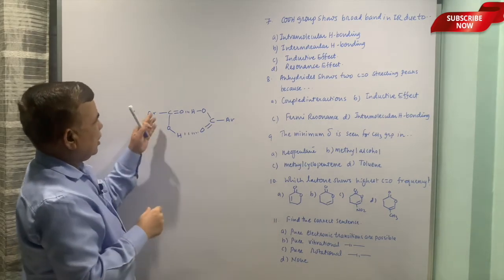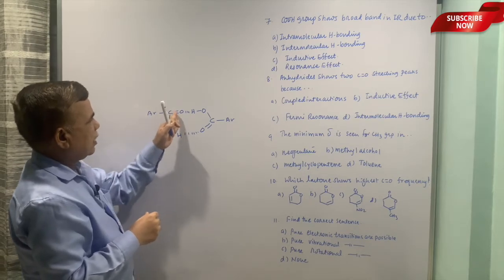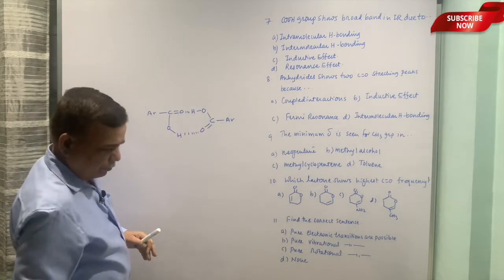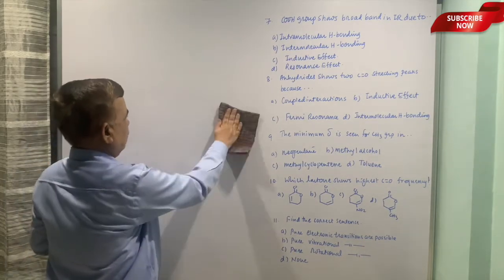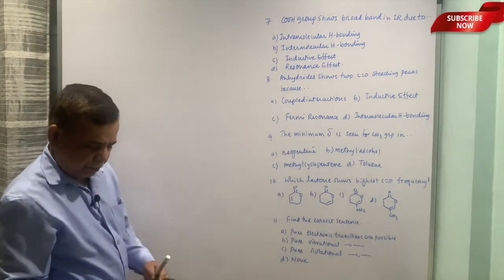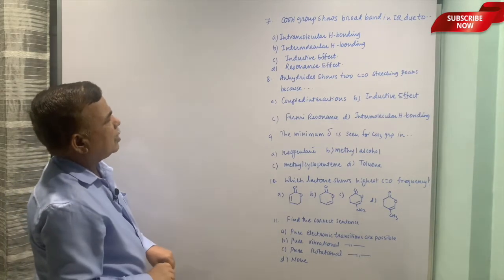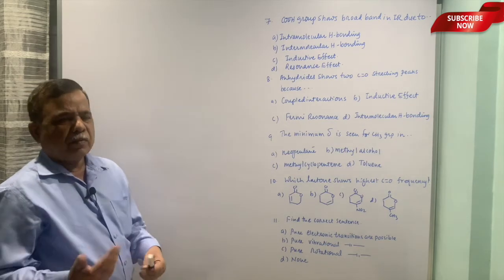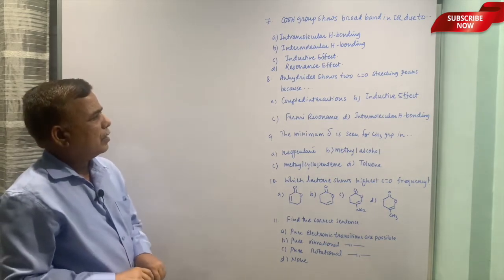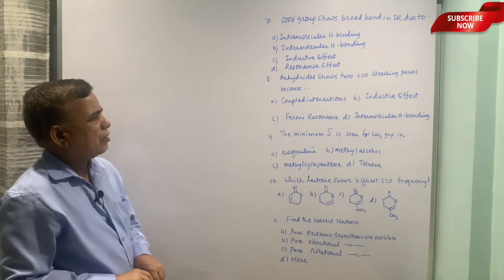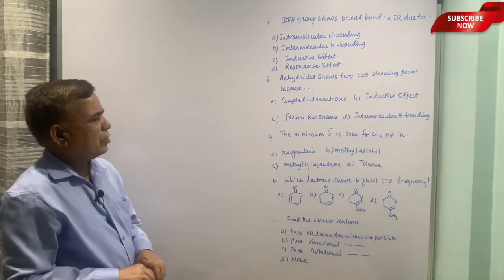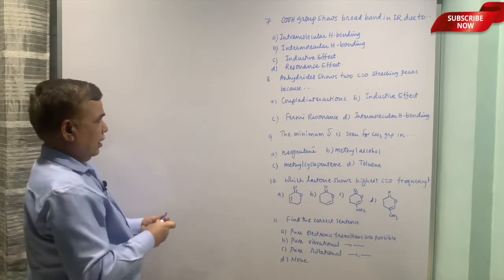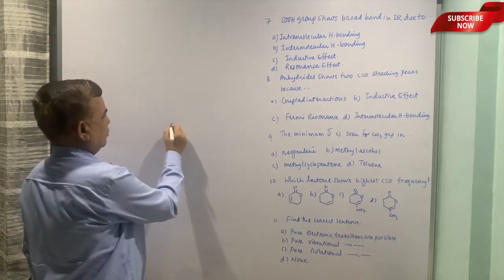So, here in COOH, one carbonyl is interacting with another hydroxyl, and this carbonyl is interacting with the former hydroxyl. So, that is the reason for this kind of observation. Anhydrides show two carbonyl stretching peaks or two carbonyl stretching bands because of: inductive effect, Fermi resonance, intermolecular hydrogen bonding. The correct option is coupled interaction.